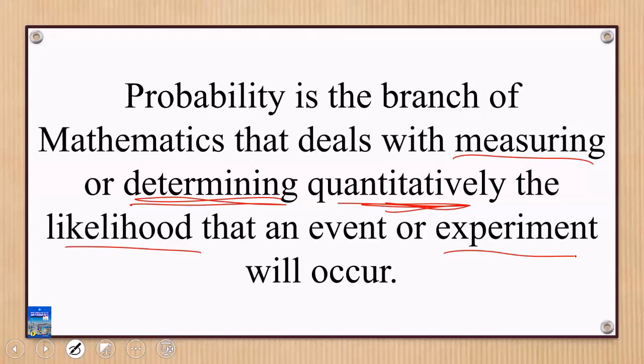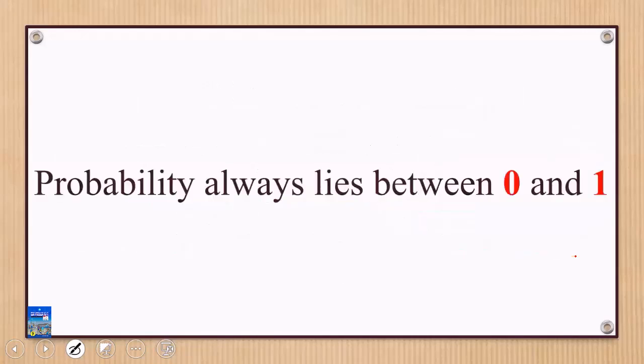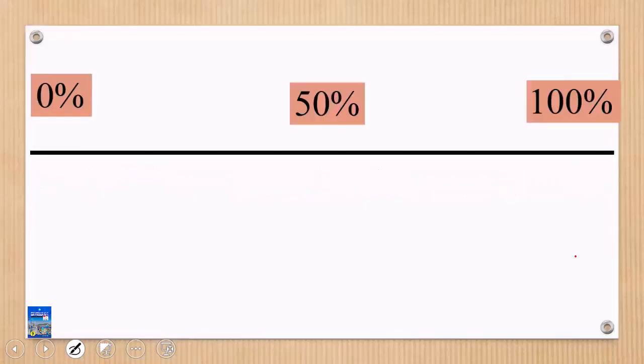There is something that we are not sure of the outcome, but we are trying to measure the chance of it occurring with a value, either in percentage or between 0 and 1. That becomes probability. So probability always lies between 0 and 1. When probability is 0, we are talking about an impossible event, an event that will never occur. And when the probability is 1, we say the event is certain.